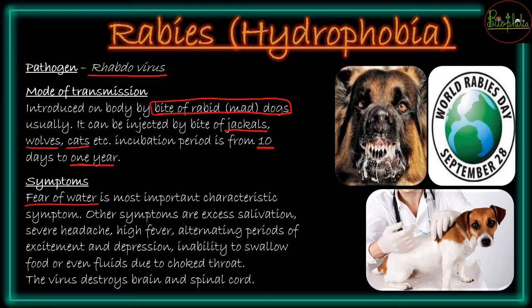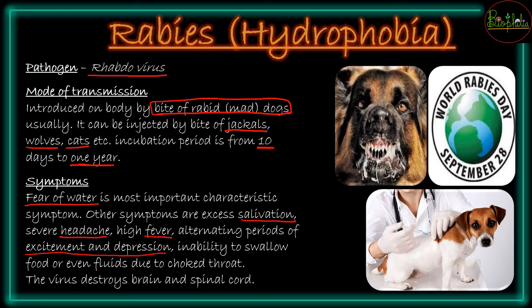So other symptoms are excess salivation, as in dogs you can see that dogs who have rabies also have excess salivation. There will be severe headache, high fever, alternating periods of excitement and depression, and inability to swallow food and even water. And a choking-like feeling will come, that you cannot pass anything down your throat. So that choking feeling can also come in rabies as a symptom.